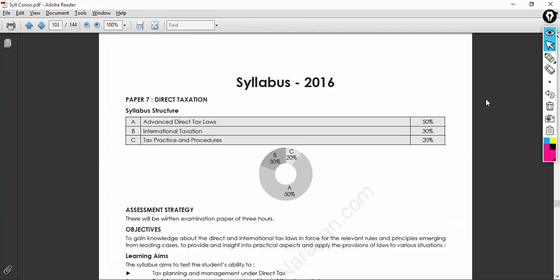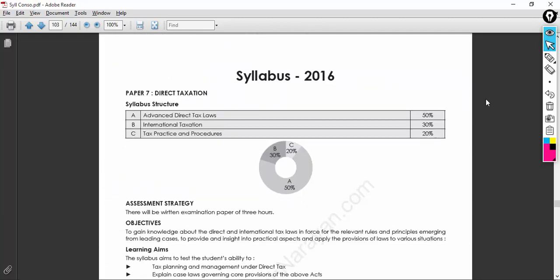In the intermediate videos also I already mentioned to you guys, do not study just for the sake of the intermediate level. You will also be studying direct taxation and indirect taxation at the final level. So if you remember those things, and studied for your exam based on those videos and the analysis which I did previously, then studying the next level of direct taxation in the final level is not a difficult task for you.